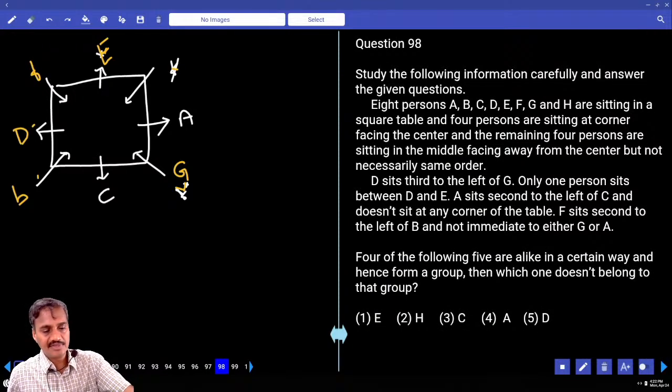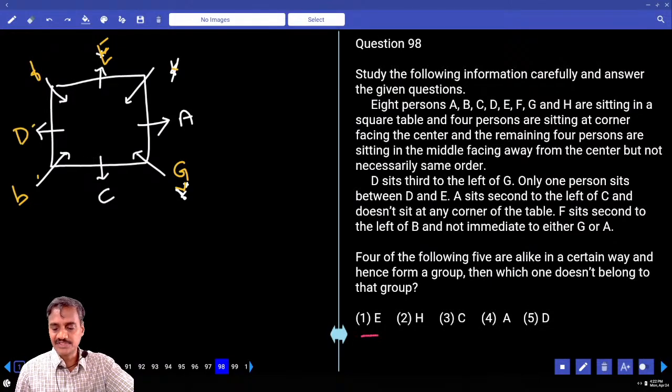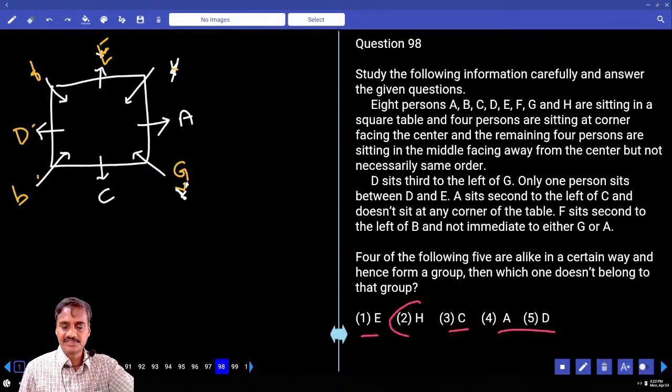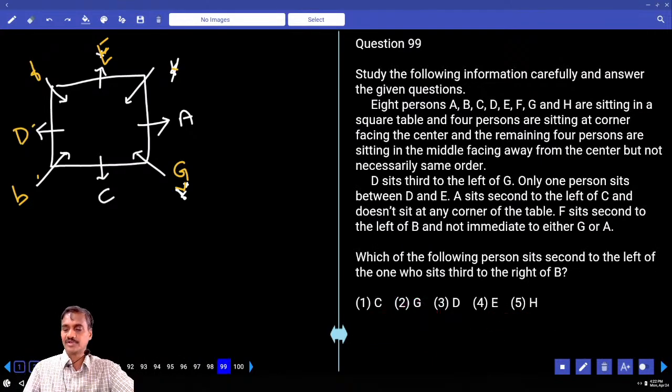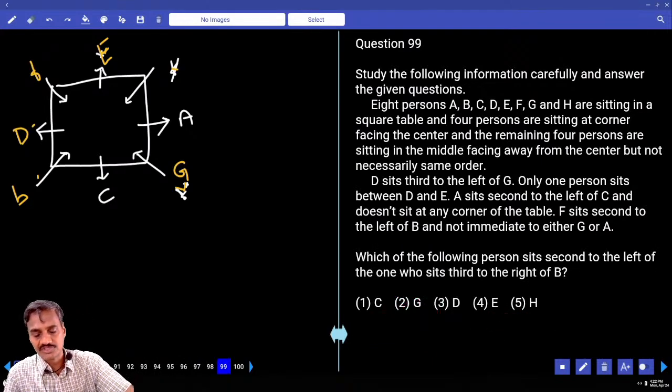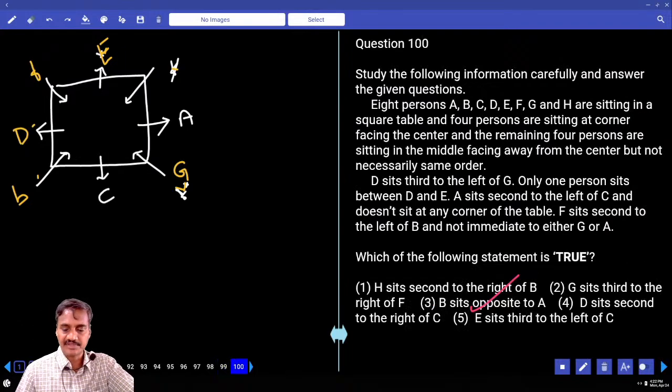EHCAD. ECAD at the center. H is at the corner. Choice 2, 98. Question 99: which one of the following persons sits second to the left? The other one who sits out to the right of. D is third right of A. A's second left is E. E, choice 4, question number 99.